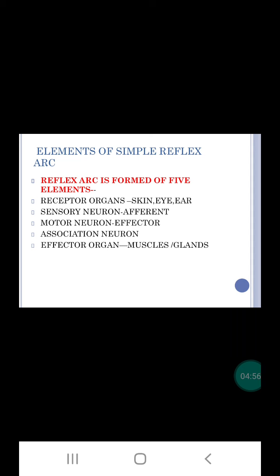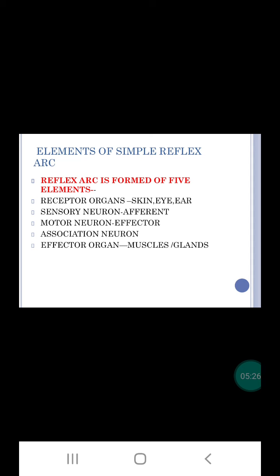Now next are the elements of a simple reflex arc, and it is made up of 5 elements. These are, first, the receptor organ. The receptor organ is a specialized part of the body, called a sense organ, that receives the stimulus and converts it into an impulse. For example, receptor organs like skin, eye, ear, tongue, etc.